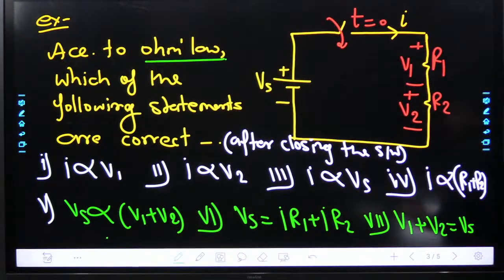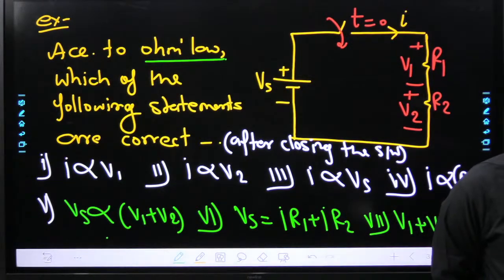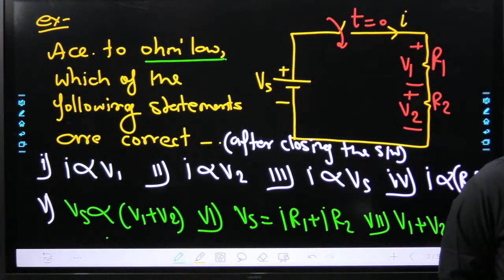I'm asking a very easy question, beta. According to Ohm's law, which of the following statements are correct? So first, second, sixth and seventh. Okay, I got it. Sixth, Akash is saying it is 3. No, my dear friend, still I'm not getting the correct answer. So think over it.